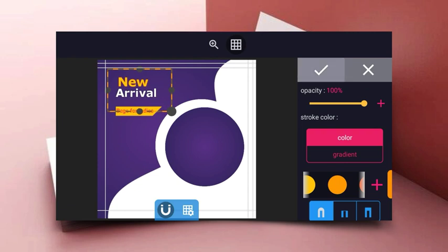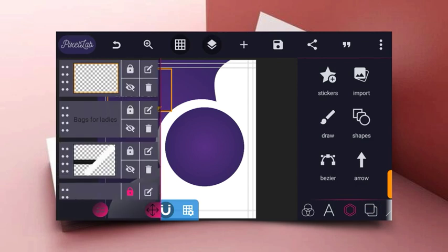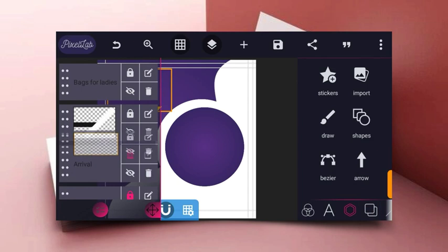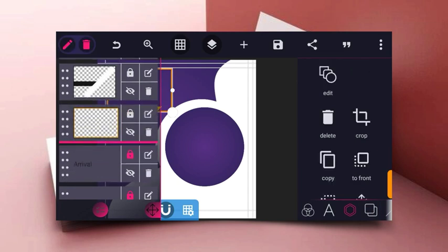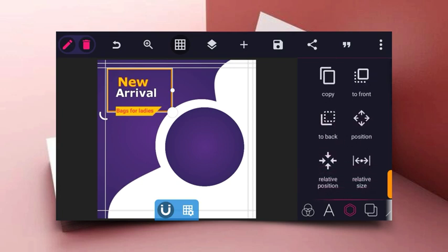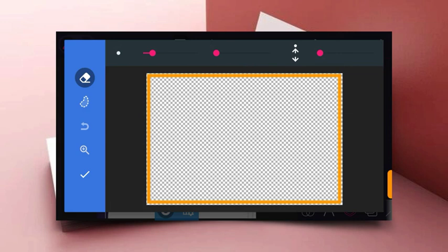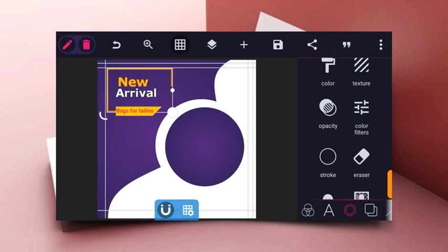So once you see that the stuff is okay, you then can click the tick button, and then now you move it to the back of the shape. Move it to back, so just long press and then drag it. Then to move, don't press those icons, the dotted line icons, to move. And then now you erase the colors. So click on this icon and then click the square and then move it to the edge to erase that specific part you want. So after you've gotten that exact part, just click on the button up to erase.